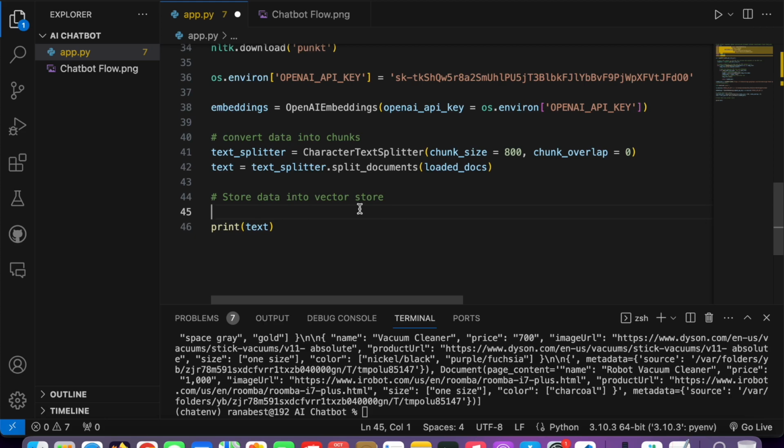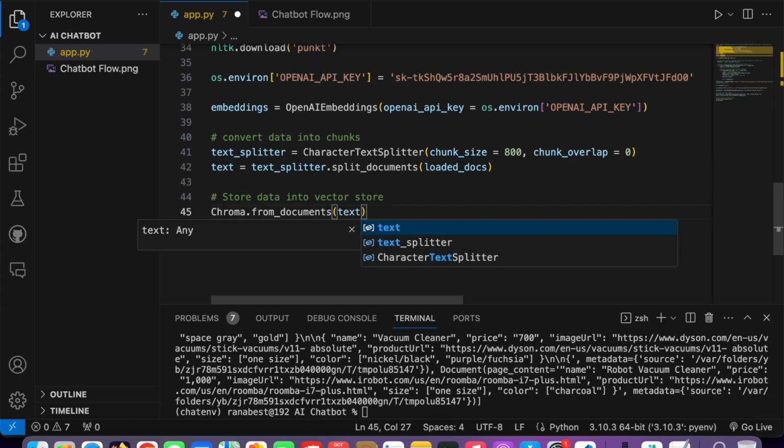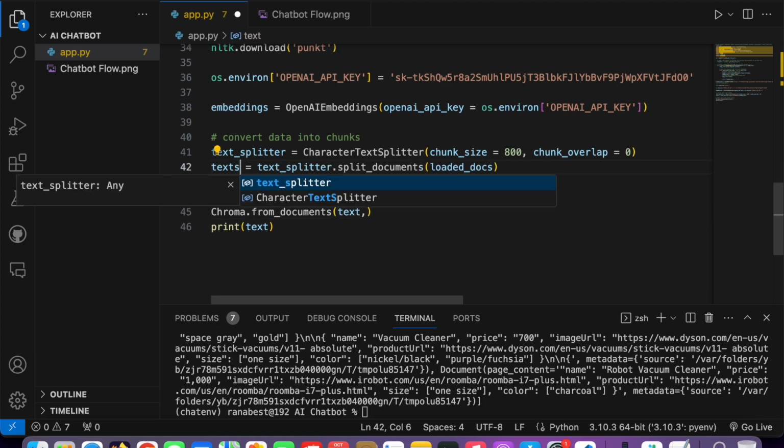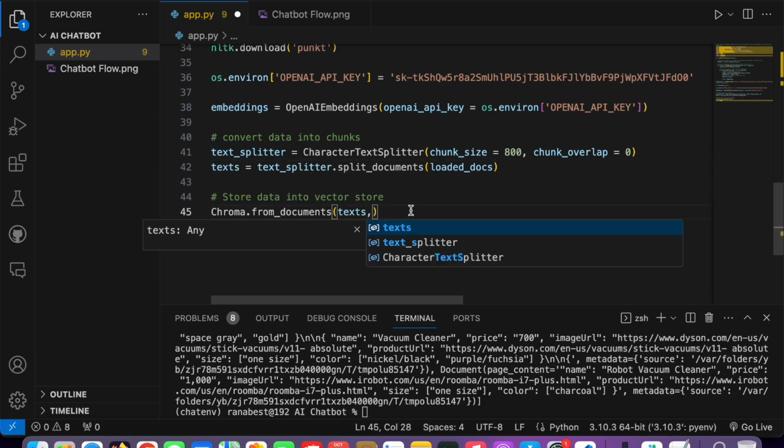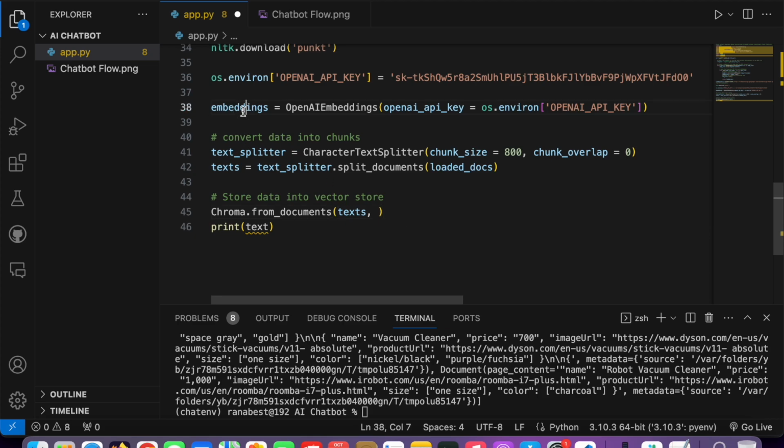To do that, let's use this Chroma, create an object for it, and then call from underscore documents. This function accepts two things. One is the chunked data, which is our chunk data. So let's pass the chunk data, and then it also takes the embeddings, which is the OpenAI embeddings.